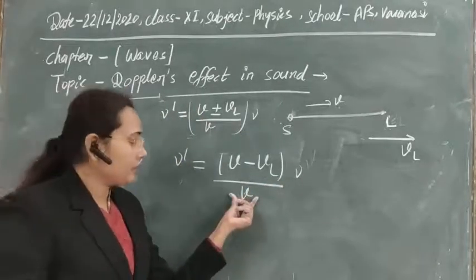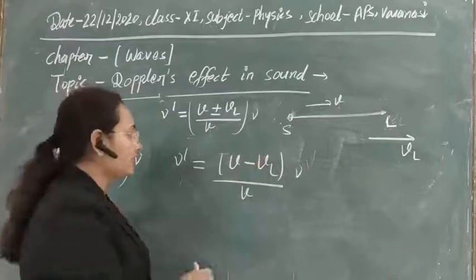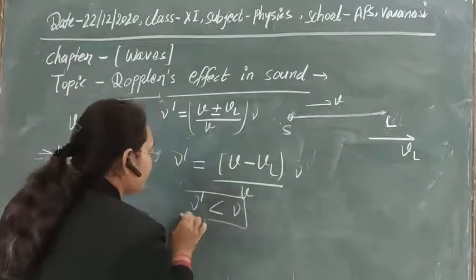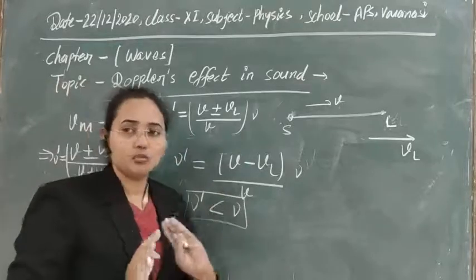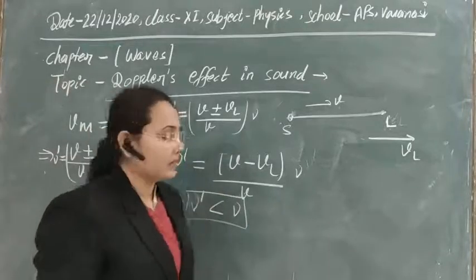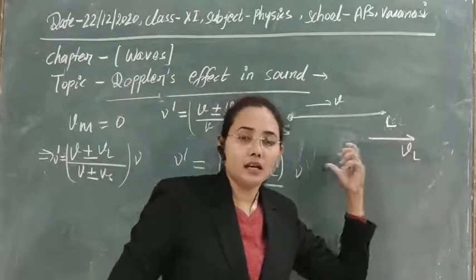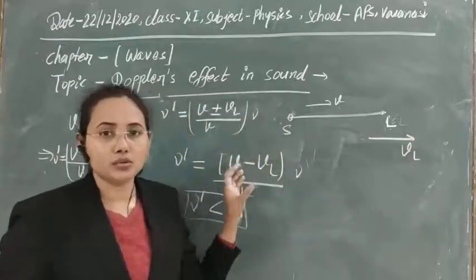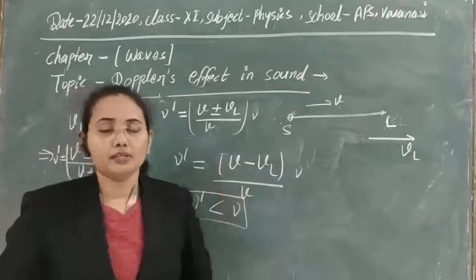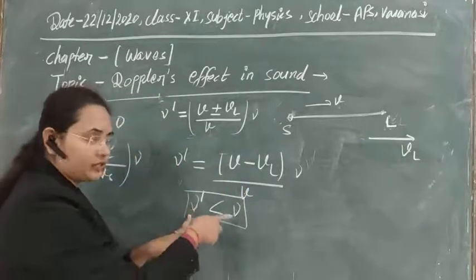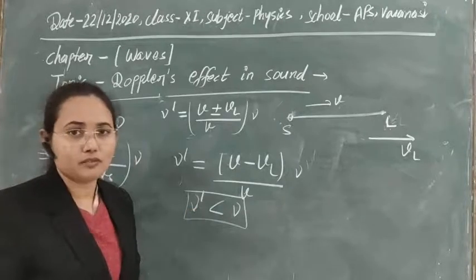Now this denominator is greater, so definitely nu dash will be less than nu in this case. Whenever the listener is moving away from the source, the frequency produced by the source will appear to be less, so the apparent frequency will be less than the actual frequency.